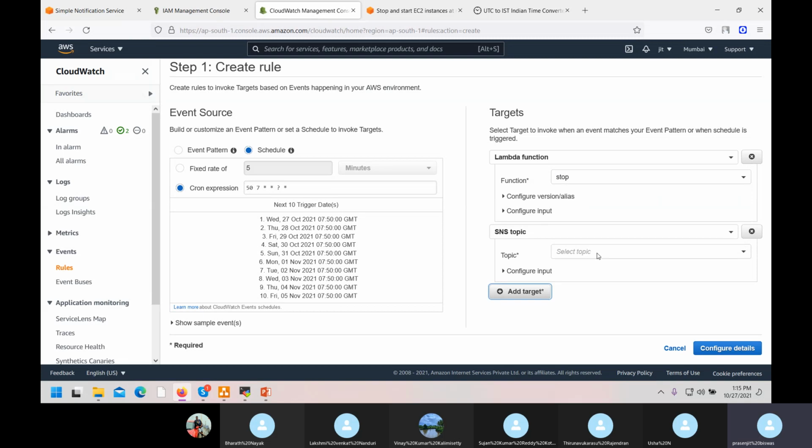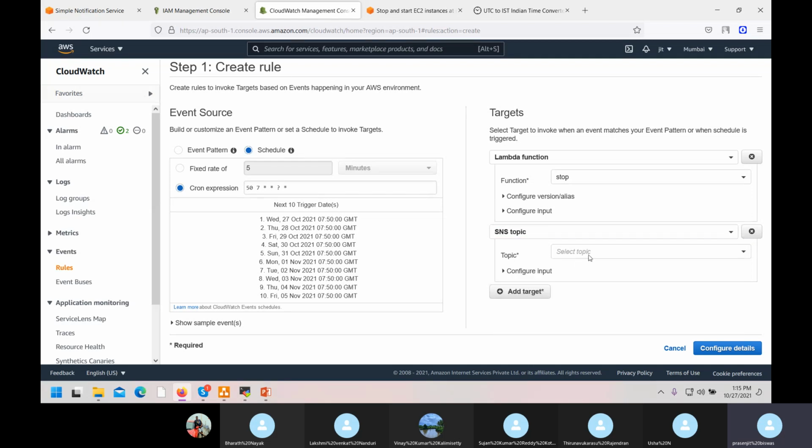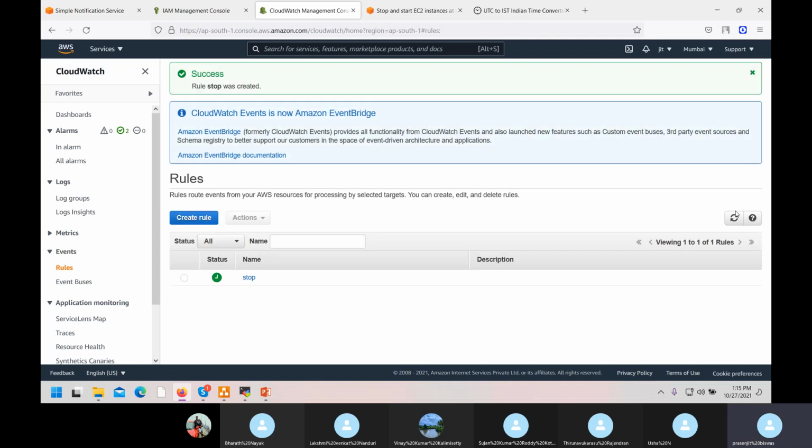I want to add one notification service, SNS. In notification service, I have done lambda, correct? Configure details. Clear? Now, just give the rule name. Stop I have done, na? Stop. Same way for start also.